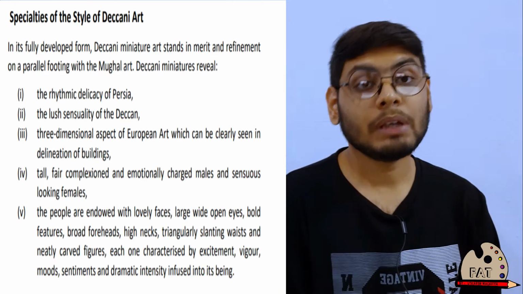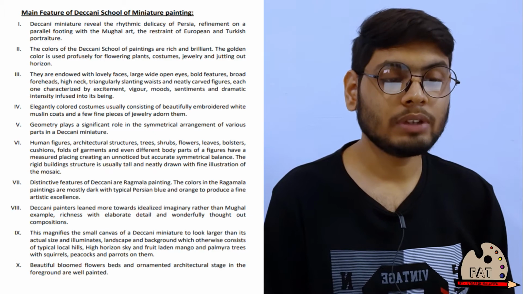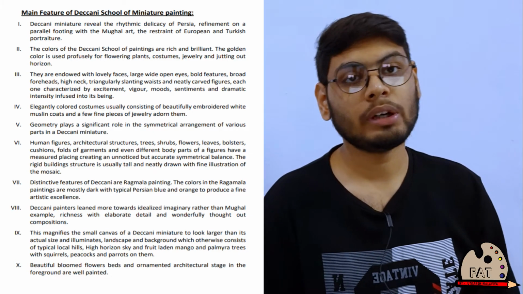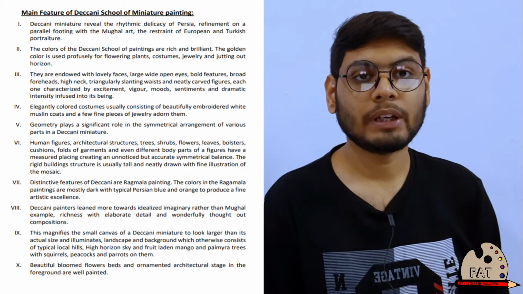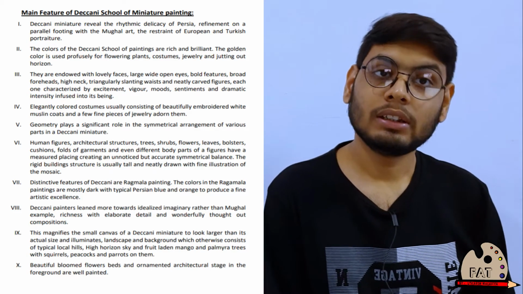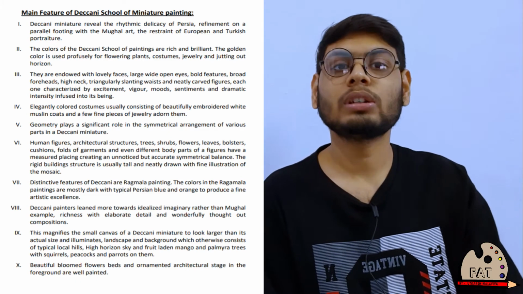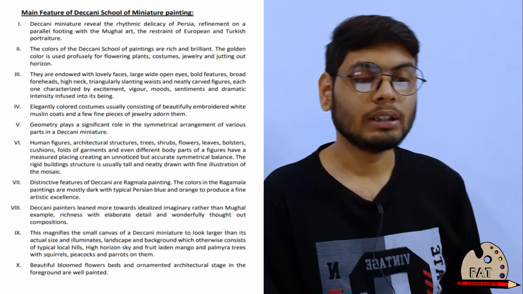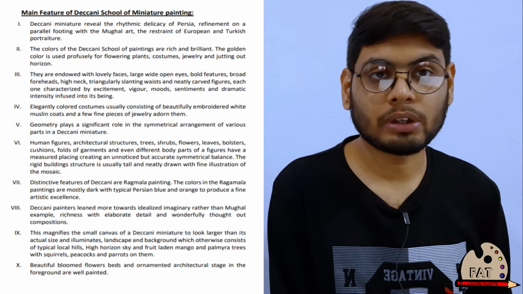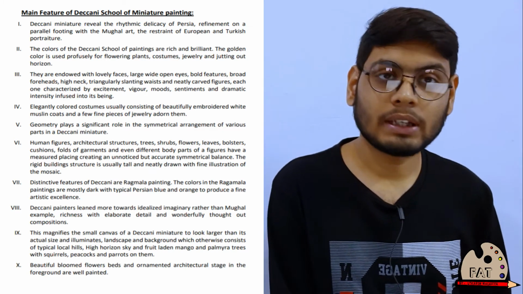Now, starting with the main features of the Deccani School of Miniature Painting. The first point is Deccani miniature reveals the rhythmic delicacy of Persia. We have already discussed this in the specialities of Deccani miniature. Refinement on a parallel footing with the Mughal art. This was parallel to Mughal art. It wasn't down or very high compared to Mughal art. The restraint of European and Turkish portraiture. This was also influenced by the European and Turkish portraiture style.